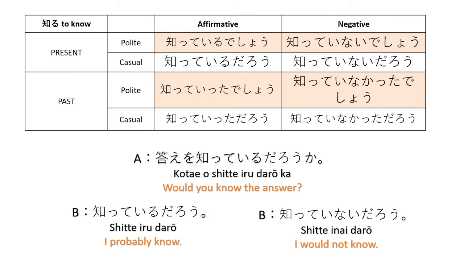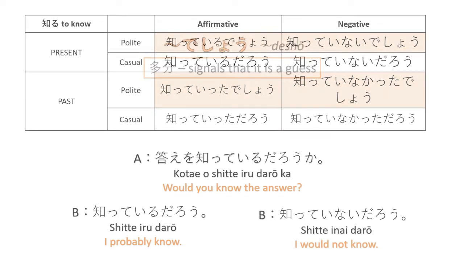Also, please take note that the casual form of deshō is daro. So we have 知っているでしょ or 知っているだろう. The casual form, 知っていないでしょ, 知っていないだろう. Right? And we do that also in the past tense. Okay, so in this video, we focused only on deshō, the polite form.